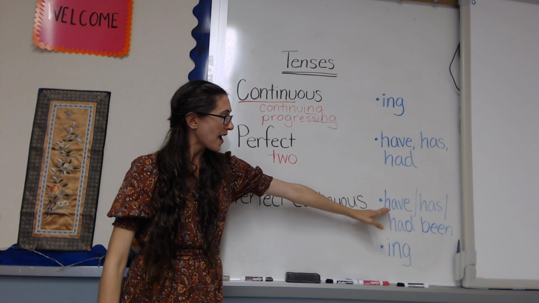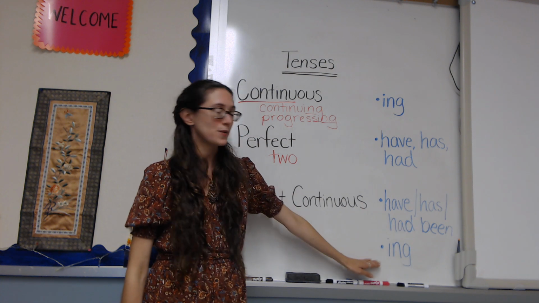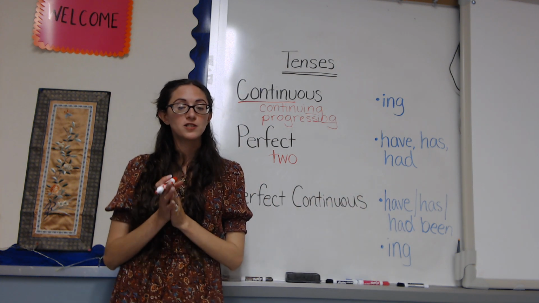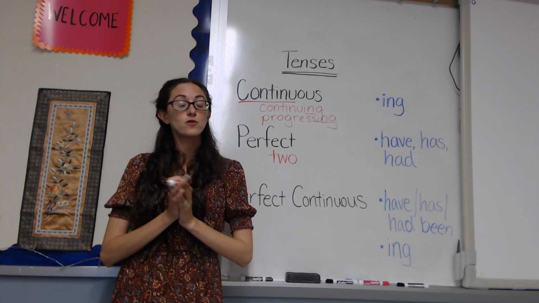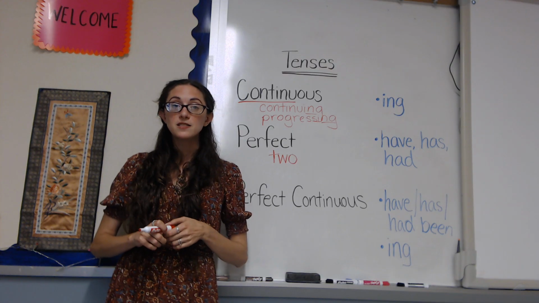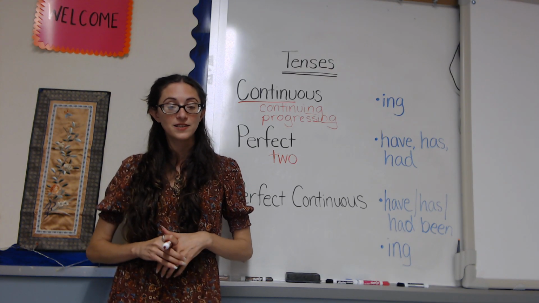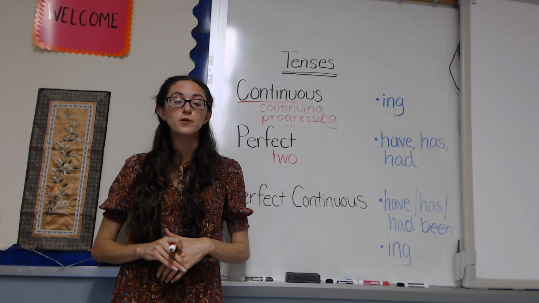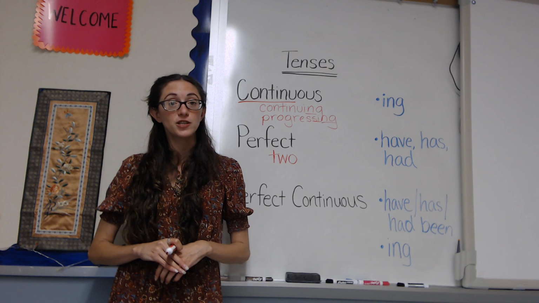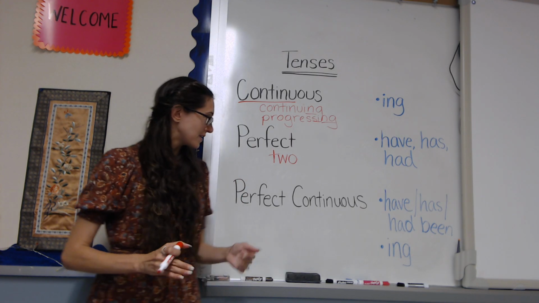It has a have, has, or had been plus an ing. So a present perfect continuous, have been or has been plus ing. The past perfect continuous has a had been plus ing, and the future perfect continuous has a will have been plus ing. So we will have been talking, right?